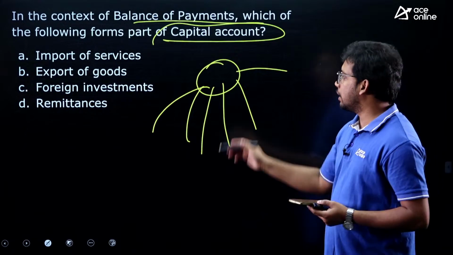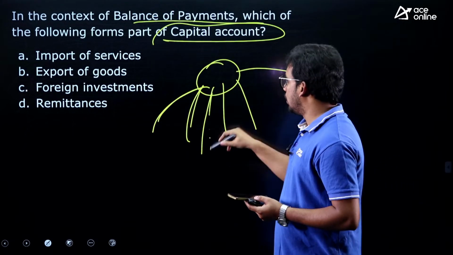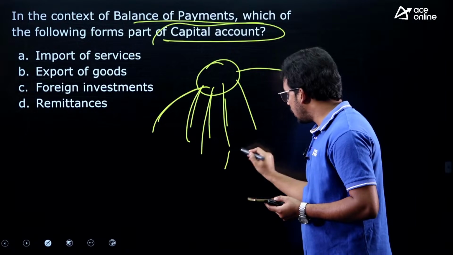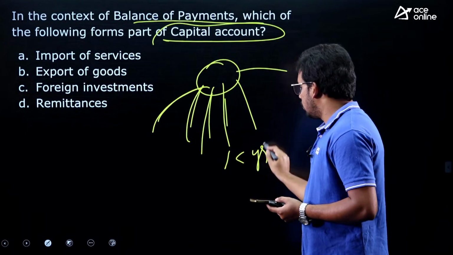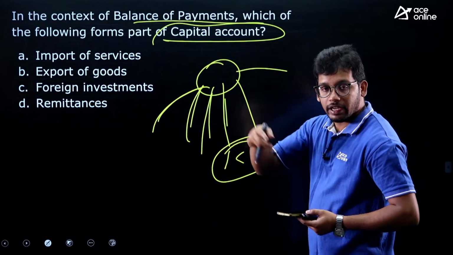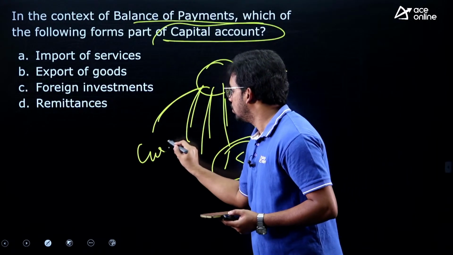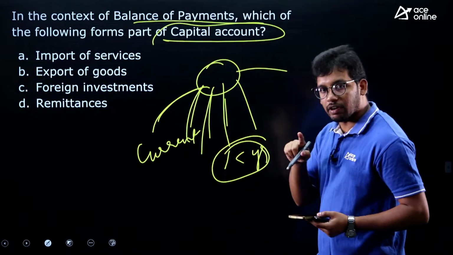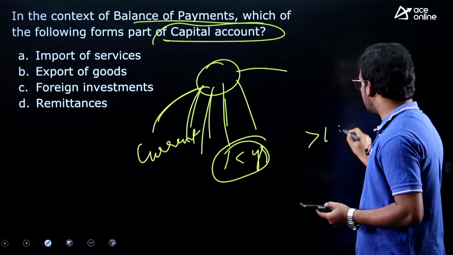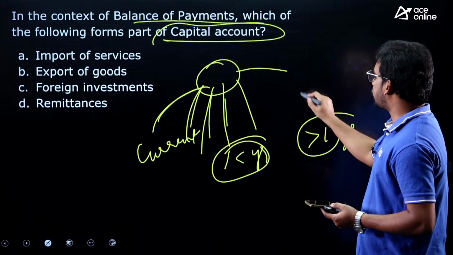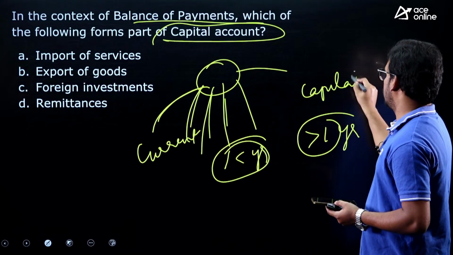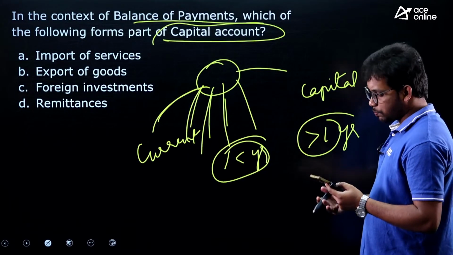Whatever we exchange in less than 1 year falls under the current account, and transactions of more than 1 year fall under the capital account, right. So imports, exports, everything.